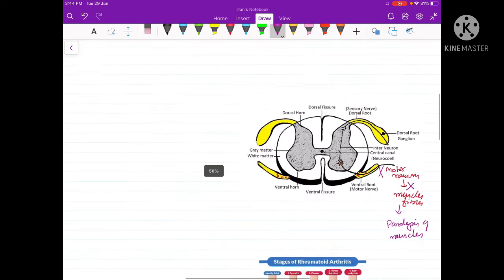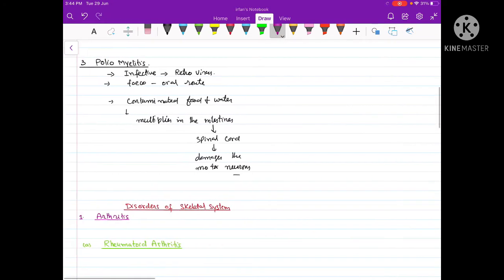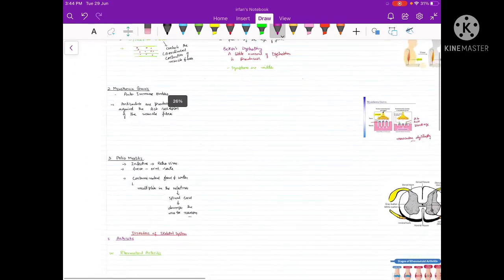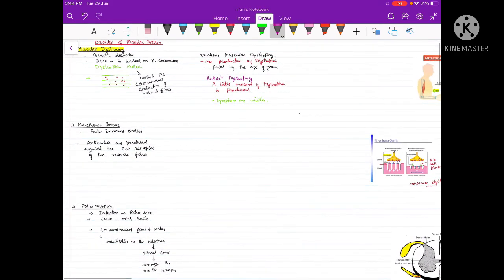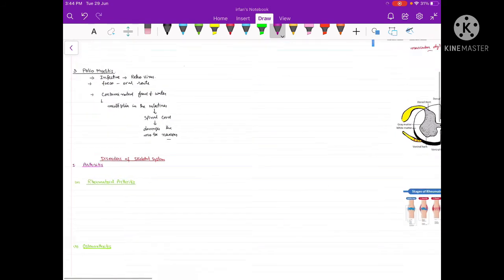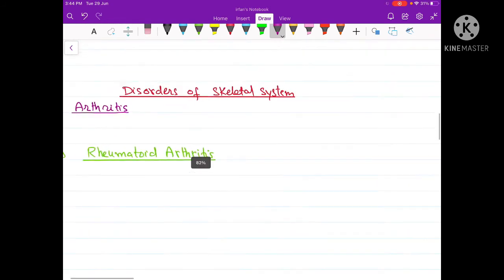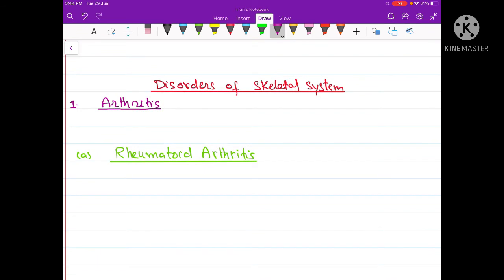So this was about the 3 disorders of the muscular system. Here we have discussed muscular dystrophy, myasthenia gravis, and poliomyelitis. Let us now look at the disorders of the skeletal system. Among the disorders of the skeletal system, the first disorder is arthritis.